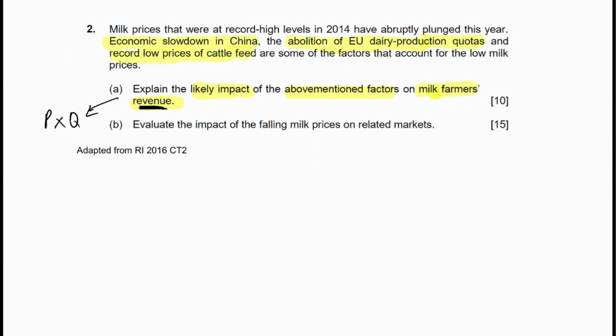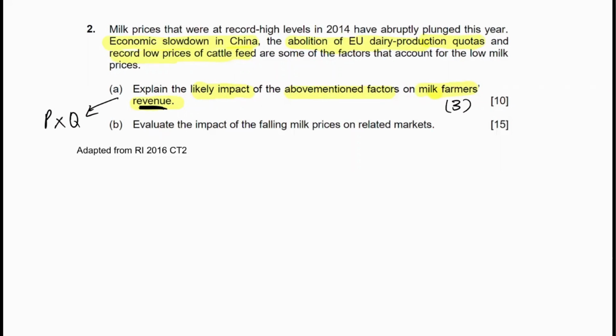For a part A question which asks you for the likely impact of the above mentioned factors, it's very simple actually. You usually give 2 to 3 paragraphs depending on how much time you have.